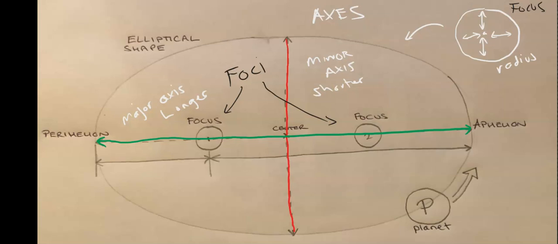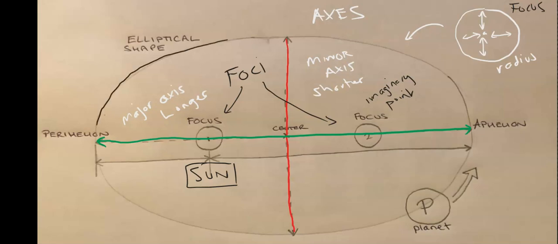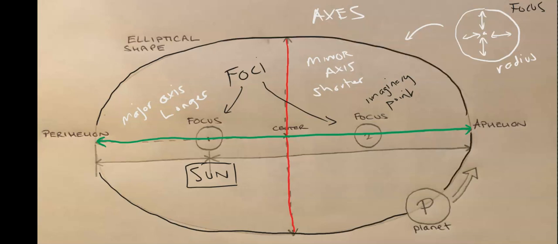Now, one of the foci has to be the sun in relation to our solar system. The sun is our center, and everything orbits around the sun due to gravity, but this won't be known until Newtonian physics is formulated through Isaac Newton. And this second focus is just an imaginary point in space that the orbit is going to move around. And because we have a major and minor axis, we have 2 points. This outside edge of our ellipse is the pathway of our planet's orbit or revolution. And let's just say this is Earth. And as Earth orbits around the sun, it gets to a point where it's the furthest away